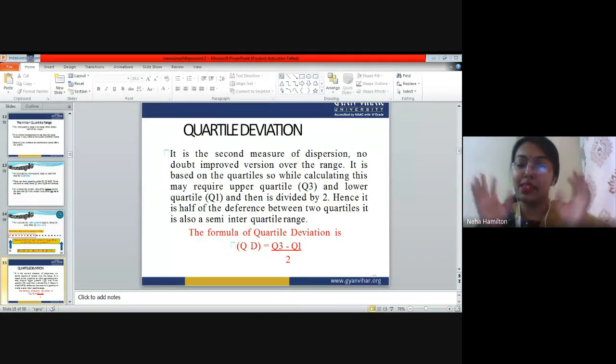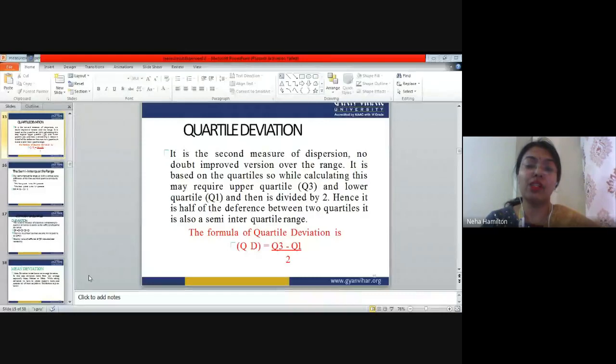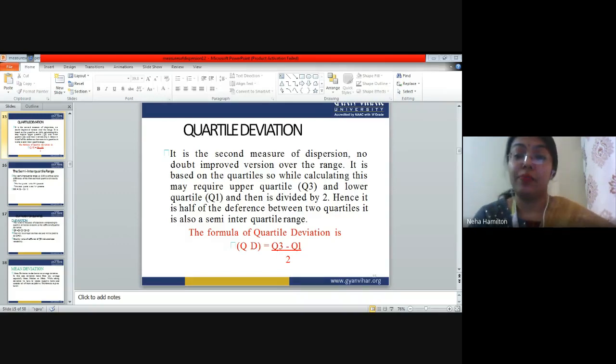So the process is the same, right? How is the process the same? You have to divide the data into parts, first quartile, third quartile. First, you have to arrange the data in increasing order. Then you have to divide the data into two equal parts. Then you have to find the median value. Once you find the median value of quartile 3, which will be greater than quartile 1's median value, you have to subtract them, and then you have to divide this value by 2. So you are going to find the quartile deviation, right?